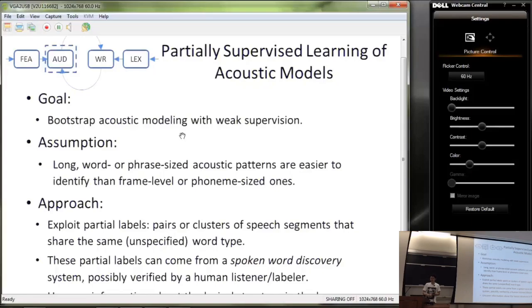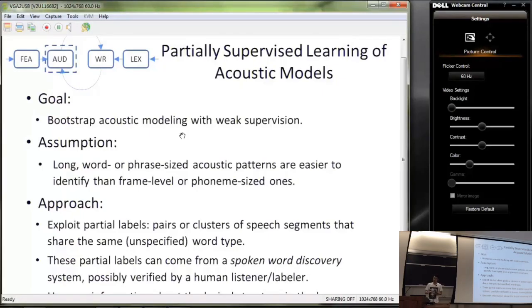Think of the example word greasy. There are 3 tokens in the corpus, and we would like to group these 3 tokens together, cluster the acoustic segments, and use these segments to update the model. But when we group these tokens, we don't really need to know they are the word greasy. We only need to know these tokens are of the same word type. In this case, obtaining these partial labels becomes feasible in the zero resource setting.